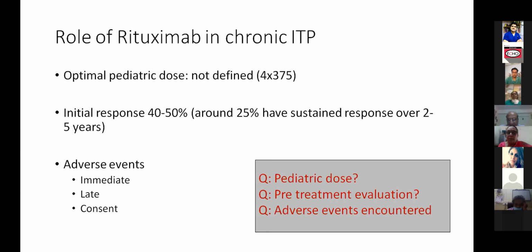So rituximab we have used in low dose 100 milligram per meter square as well as 375 milligrams per meter square, both protocols. Again, not a huge large series of patients, as sir said, because we are always skeptical of using rituximab. Yes, vaccinations are affected post rituximab, so you cannot vaccinate them for 6 months to 1 year, and sometimes up to 2 years their B cells may remain low. So you have to be on the watch for their infections and treat them promptly if they get any problems.